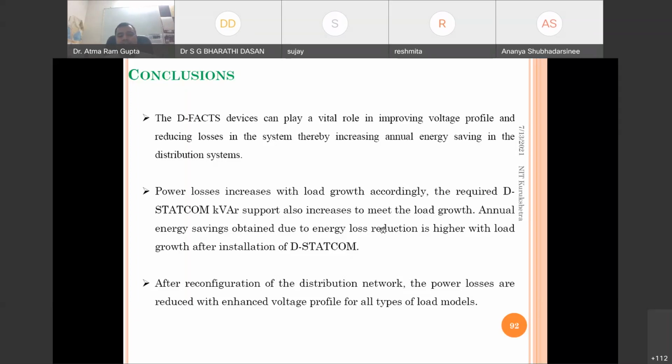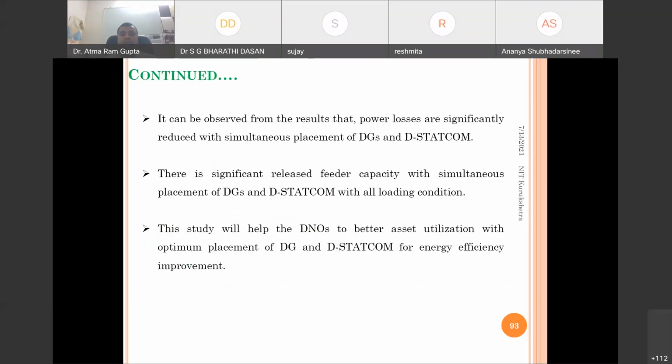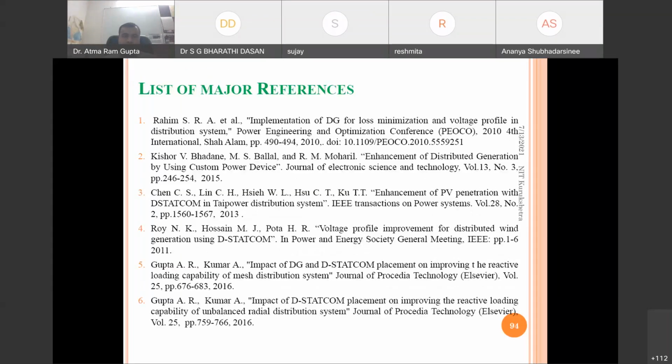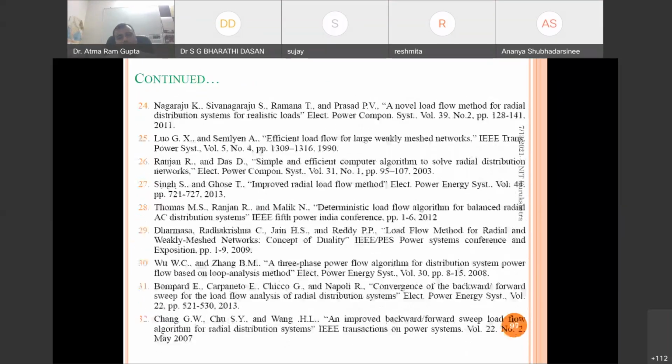After reconfiguration of the distribution network, the power losses are reduced with enhanced voltage profile for all types of load models. We have also seen in the results that with the combined allocation of both, it will be much better. There will be the highest released feeder capacity in this case, so it can handle more load. So that's all for this lecture. These are some major references used in this study.